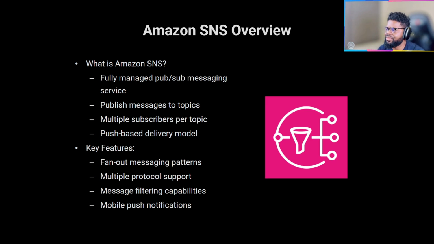We'll not go that far, but you can filter. What it means is that when you're subscribing, you can say, I'm not interested in all the messages that are coming to this topic. Rather, I'm interested in messages that have this attribute, right? So it's a very powerful feature. Just take note of that.